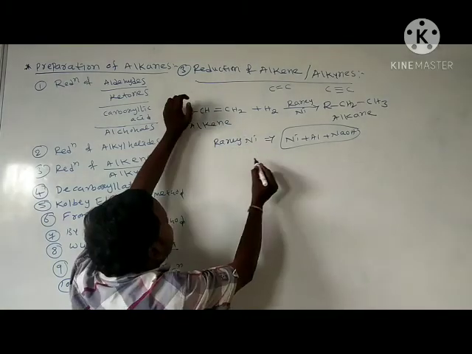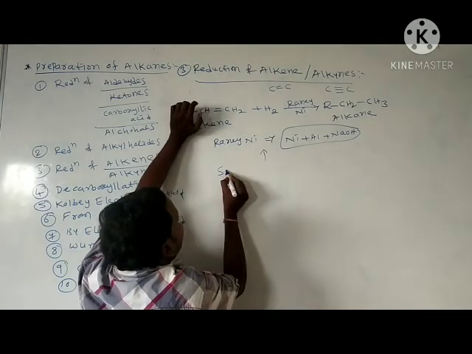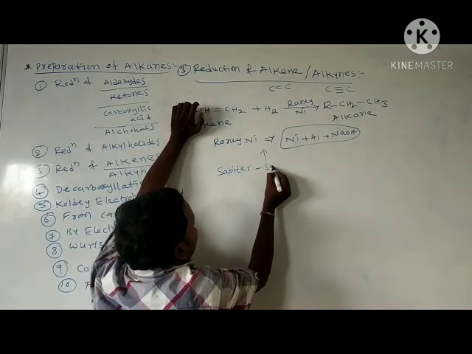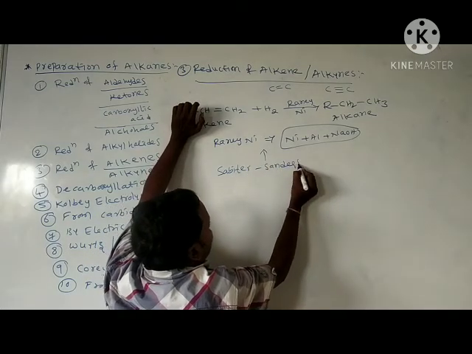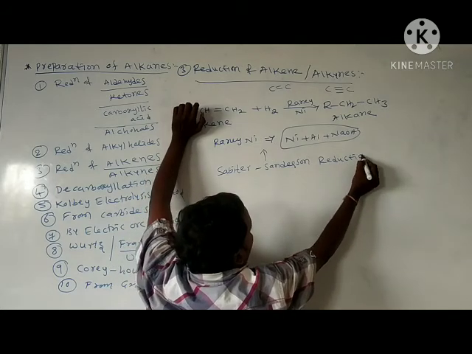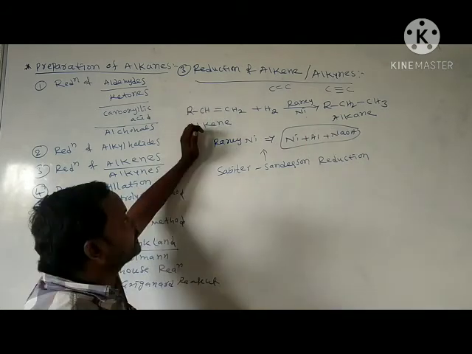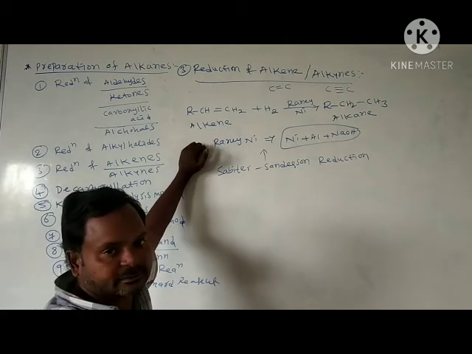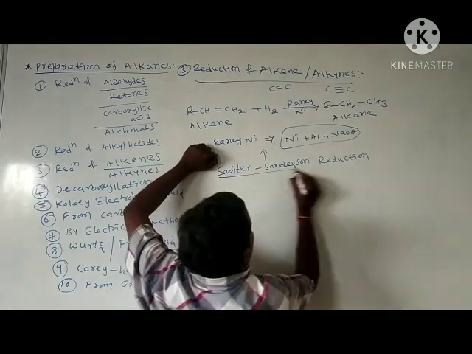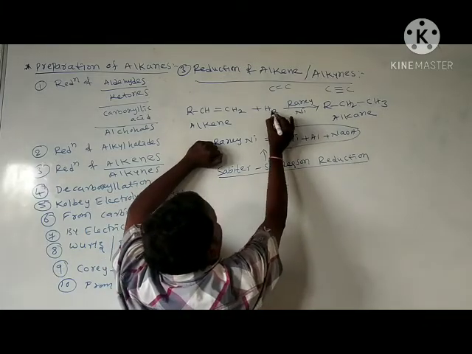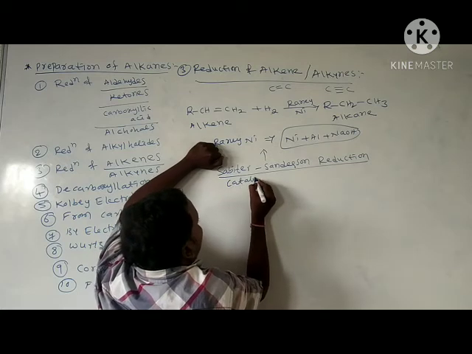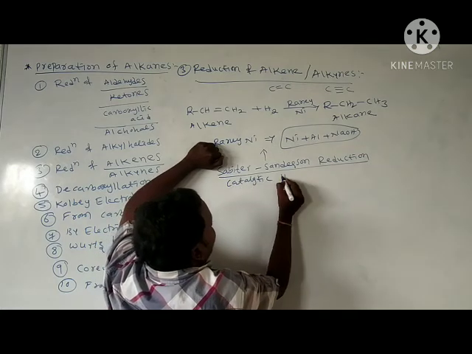And this reaction is called Sabatier-Senderens reduction. Here we add the hydrogen in the presence of a catalyst. That's why we call it catalytic hydrogenation.